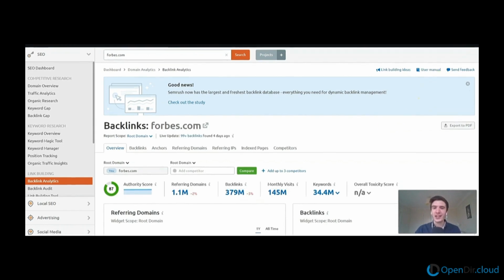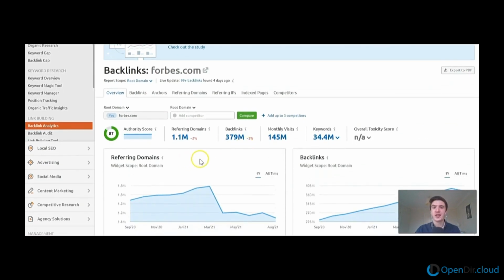So a few things to note here. We can see that Forbes has 1.1 million referring domains, which is comfortably over our 50. So that's good to see. In terms of these backlinks, which we'll go into more detail, 379 million, which is insane. 145 million monthly visits organically. Again, that's comfortably more than 200 that we wanted in our check, and 34.4 million keywords it is ranking for.